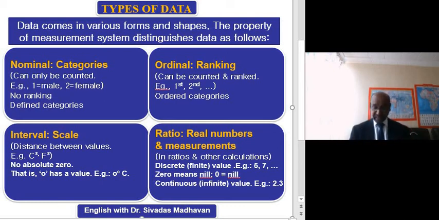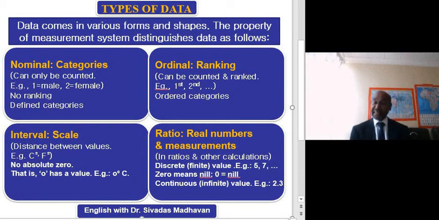But in interval, you will not have a zero value. That means zero will not have any absolute value. For example, when you consider the temperature, you can say 0 degree, 10 degree, 20 degree, etc. But 0 degree is not 0. 0 degree has a value in measuring temperature, because 0 degree is the degree of the weather where the water becomes ice, or the freezing point is 0 degree. So it has a value. 0 has a value. It is not 0.